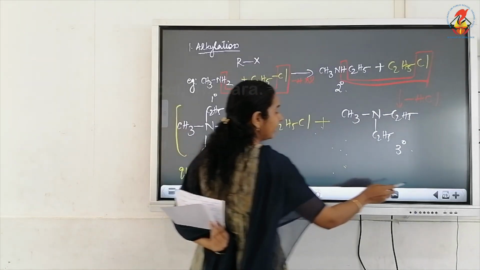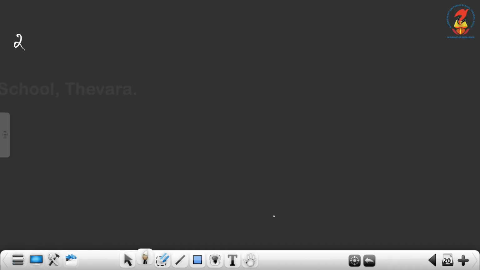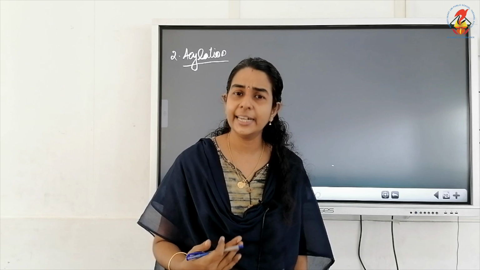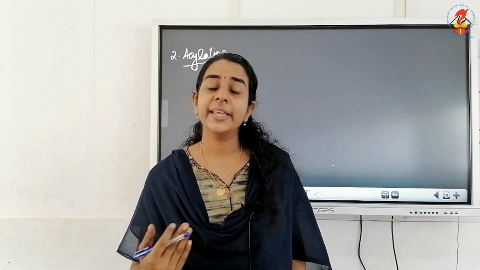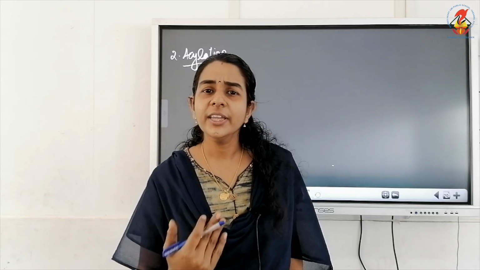Now the second reaction is acylation. From alkylation, it is clear that alkylation is the introduction of an alkyl group. And where are we introducing the alkyl group in amines?